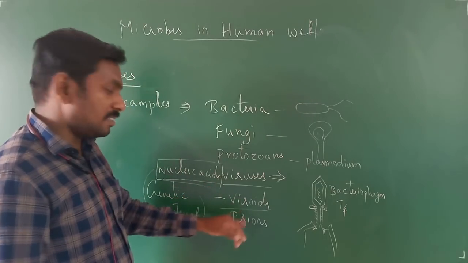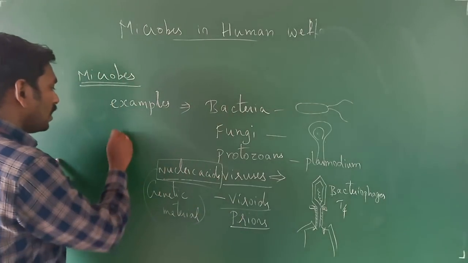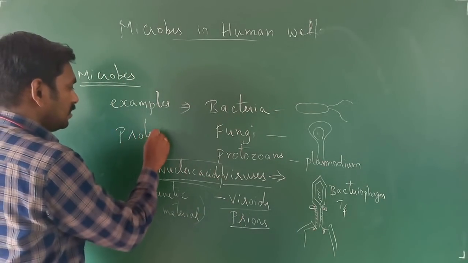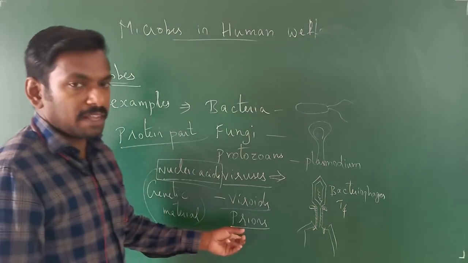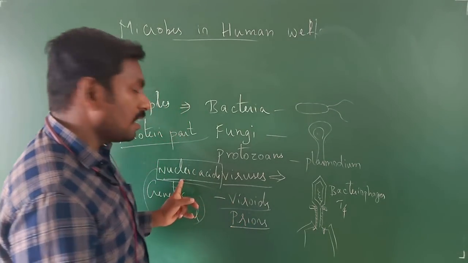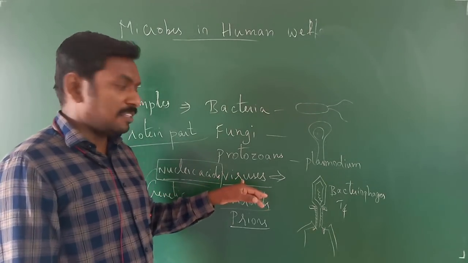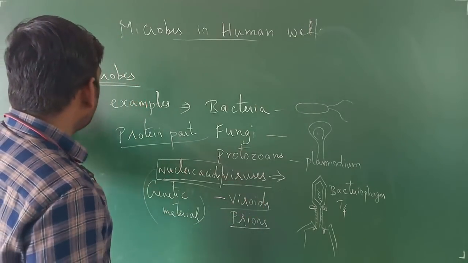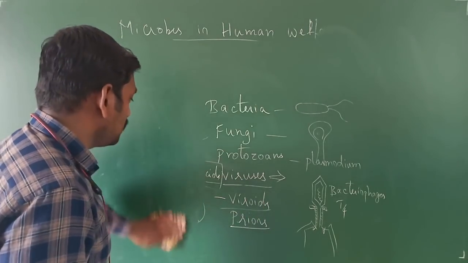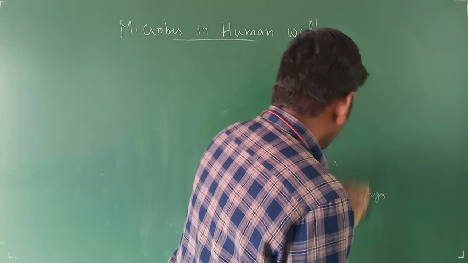You will be having the viroids. Then you will be having the prions. Prions are the protein part of the viruses, right? These protein parts and nucleic acids are also infectious. As you know, the name virus in Latin means poison, right? So you will be having different types of microorganisms in our whole biosphere.